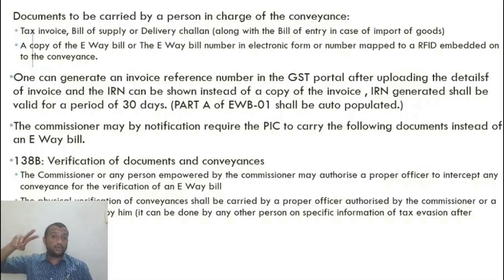So any of these two authorize any other proper officer, any other officer authorized by the commissioner or a person empowered by the commissioner. So three people are there. So either the commissioner or an officer empowered by the commissioner or any person authorized by the commissioner can intercept a vehicle, can intercept a conveyance. So what can he do? He can just check the e-way bill that is there electronically or RFID wise. First thing he has to do is check the e-way bill, nothing else.